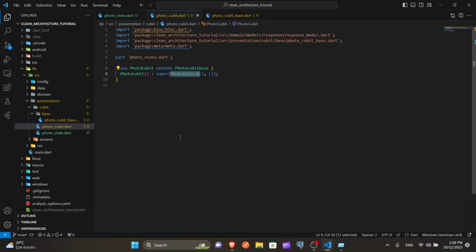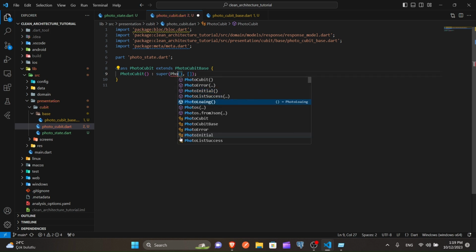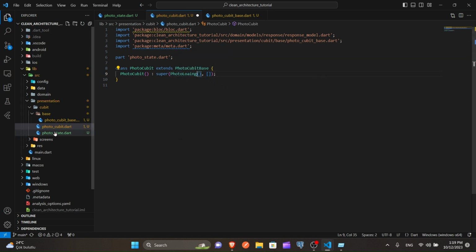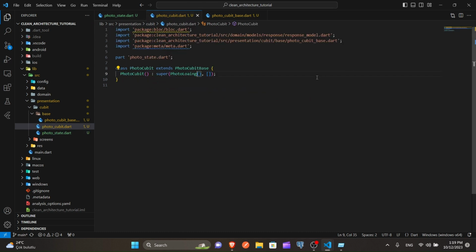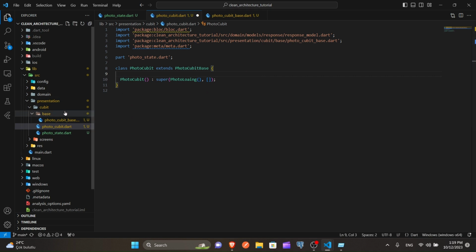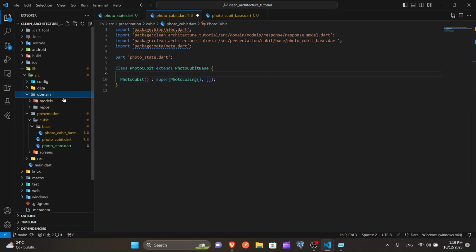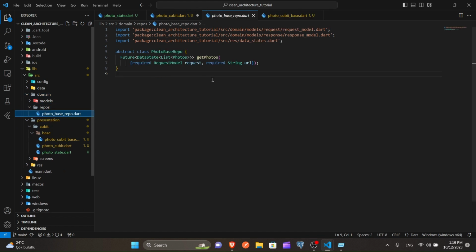Functions of our Cubit. Loading. You see, this all is coming from here. This thing. What we need, we should access functions, right? All the written functions, we get them from here. All the ones we wrote. This one. I only have one.